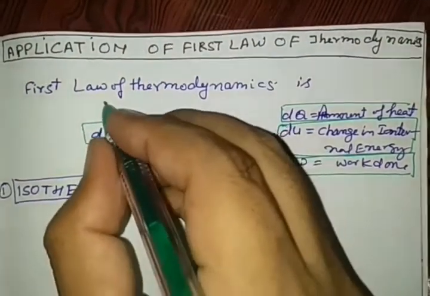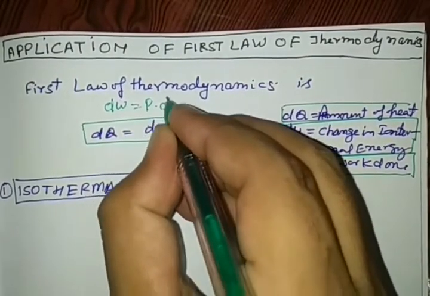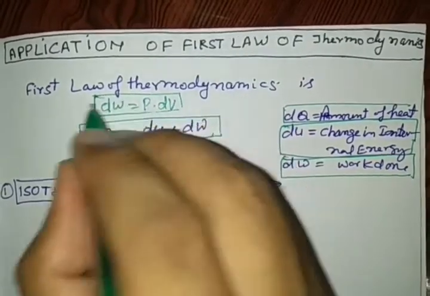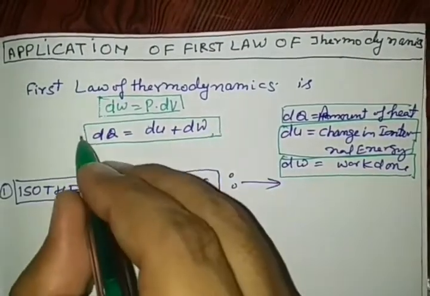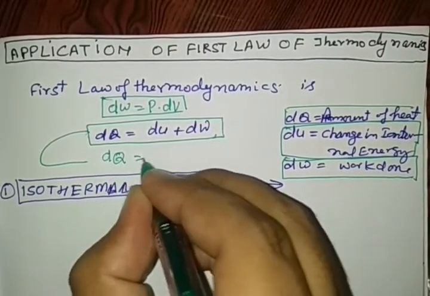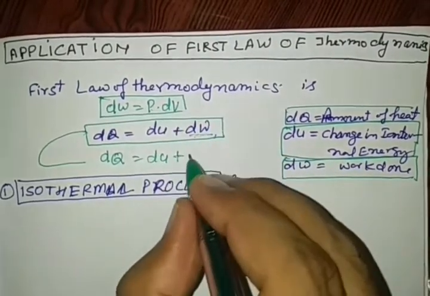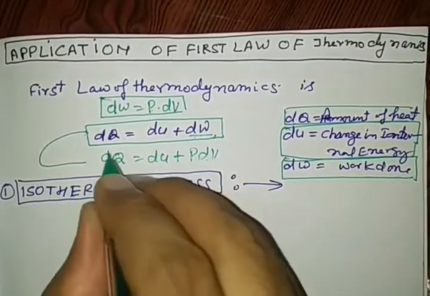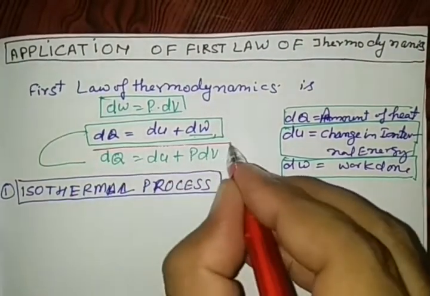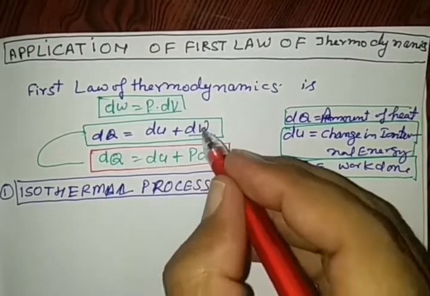Since we know that work done in a system is given by the formula p dv, using this relation, the first law of thermodynamics can also be written as dq is equal to du plus p dv. This is the amount of work done, the value of p dv replaced here.